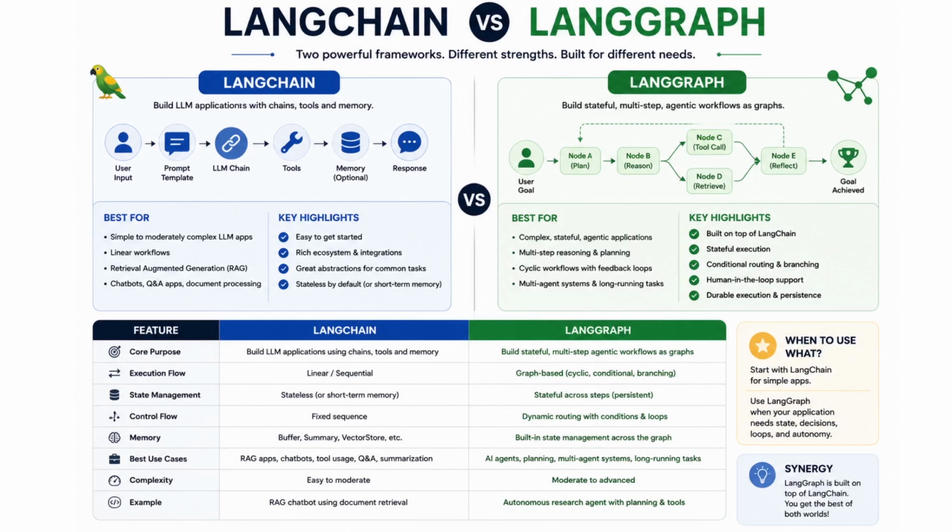LangChain is stateless, which is like a short-term memory, but LangGraph is persistent, as it has stateful memory. Then LangChain has fixed sequences, but LangGraph has dynamic routing and conditional loops. So these are the requirements you should understand before moving on to the next steps of LangChain and LangGraph.